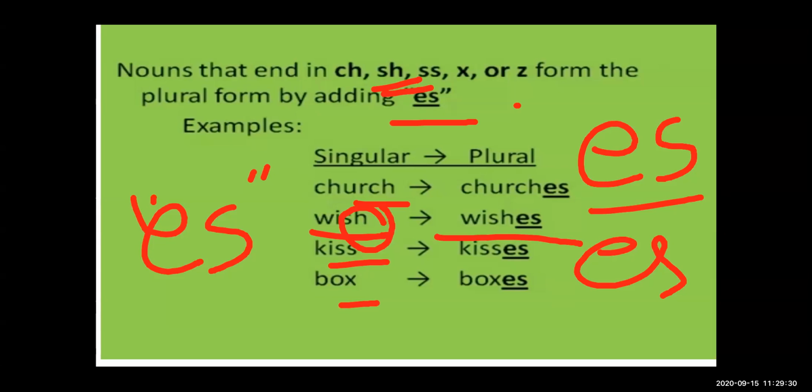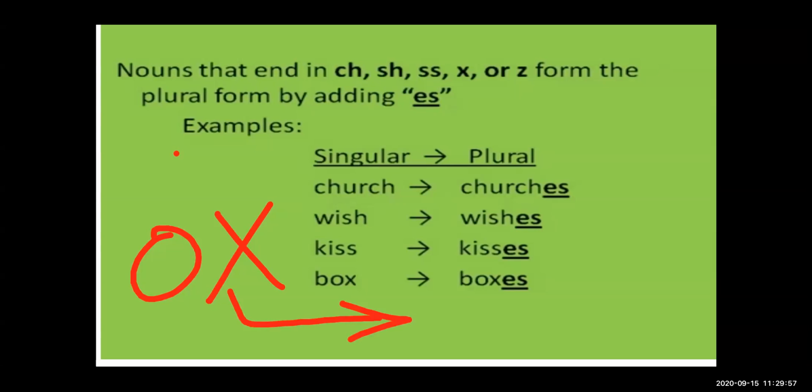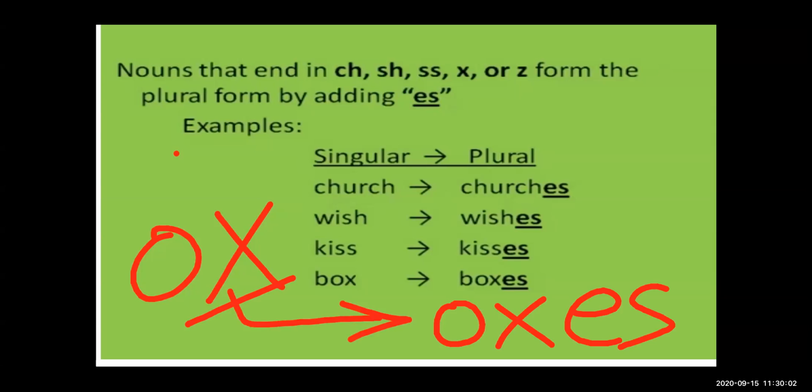Nouns which end with ch, sh, ss, x, or z form the plural by adding es. See here, ox. Ox means a single ox. If we have to convert it into the plural, we add es at the end of the singular noun, that is oxes.